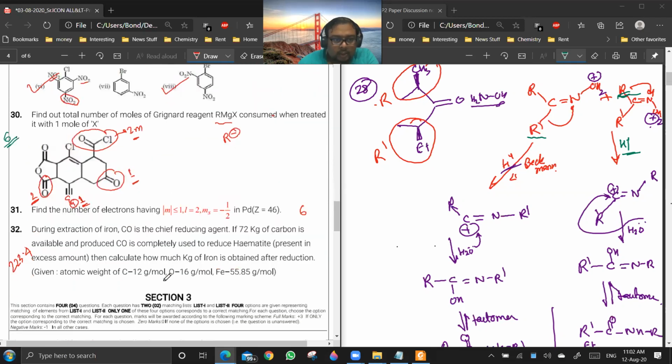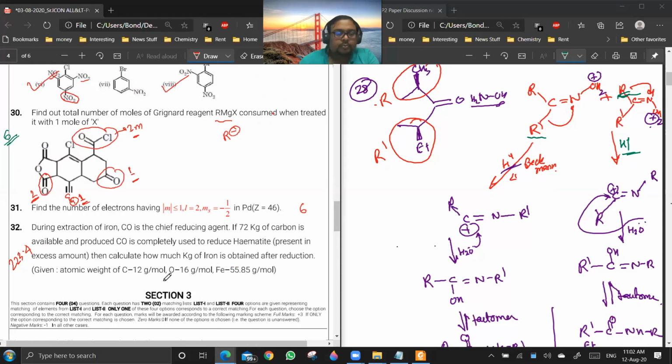Question number 30, 31, 32. See, R minus will take acidic hydrogen, meaning hydrogen which is attached to oxygen, sulfur, nitrogen, or sp carbon.